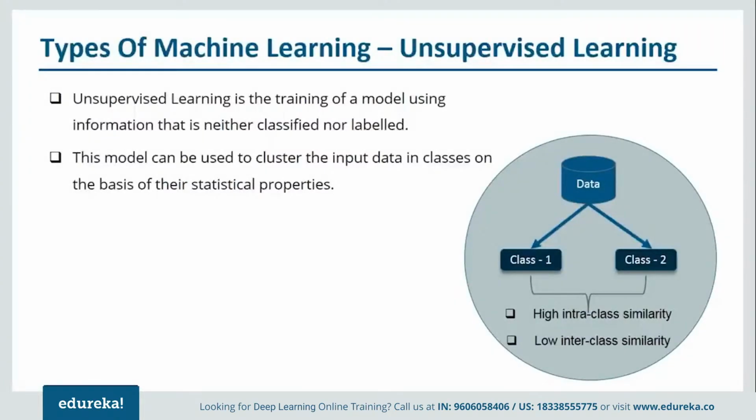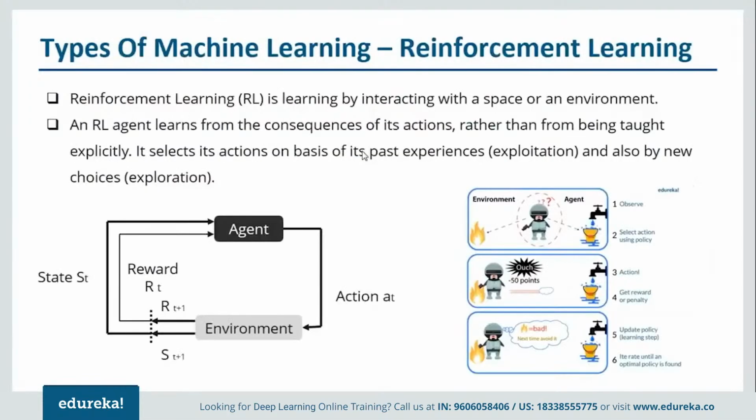So this brings us to our next type of machine learning, which is called reinforcement learning. Now this is reinforcement learning, guys. What happens in reinforcement learning? The machine learns by interacting with a space or an environment. So it learns with its past experience, and also by new choice exploration.